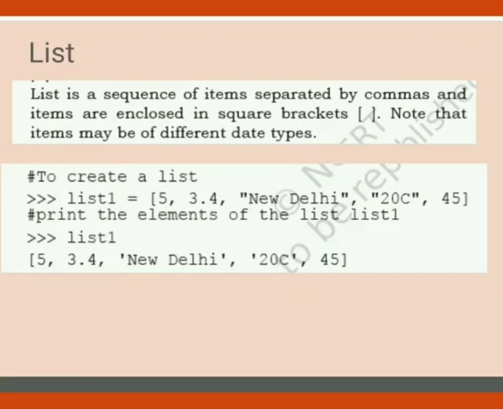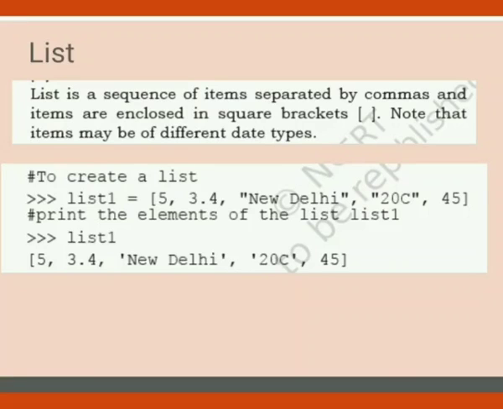I will explain you here with the help of an example. See the next box, hash to create a list. Hash is what? It is a comment. Comments are used to increase the readability of a program. They are non-executable statements. They are itself not executed. They are not the part of the code. So here we have written 3 greater than signs. It is known as Python prompt.